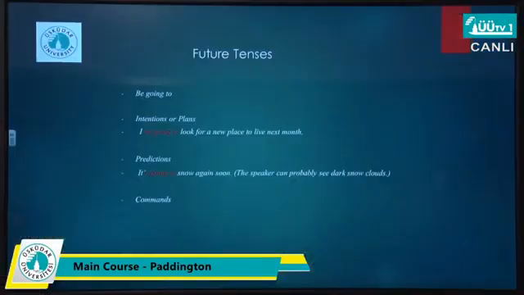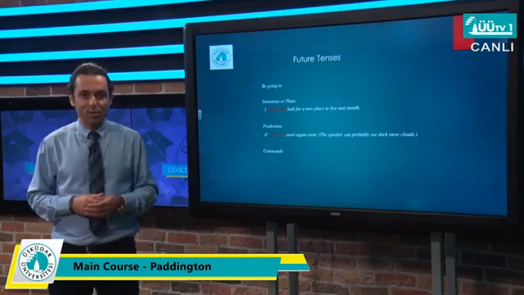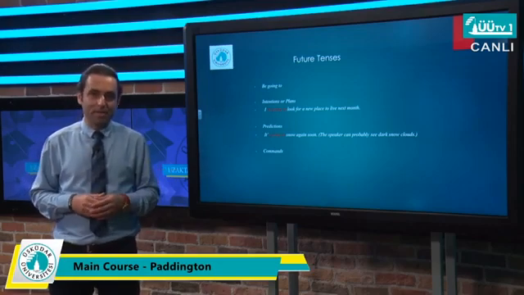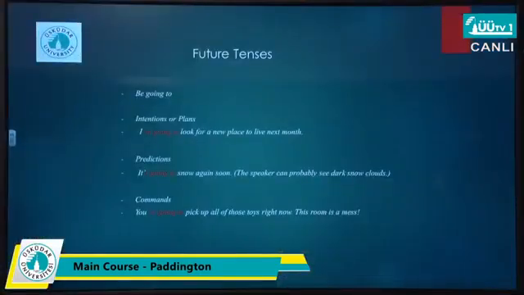Let's continue with the last one, which is commands, and normally it's equal to an order. It looks like a kind of talking that parents normally have. When they're talking to their kids, they command kids to do something. And the example represents that context. It says, you're going to pick up all of those toys right now. This room is a mess. Because that's a kind of order or command from a parent to a kid, we used going to.